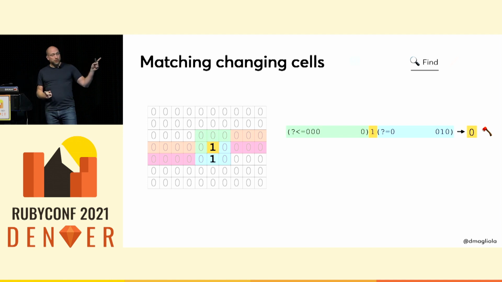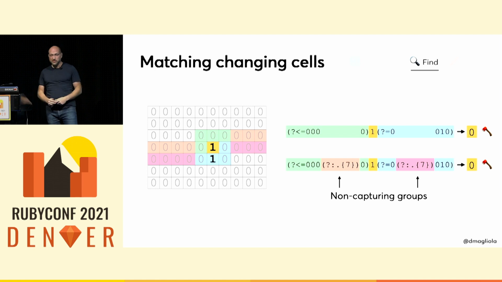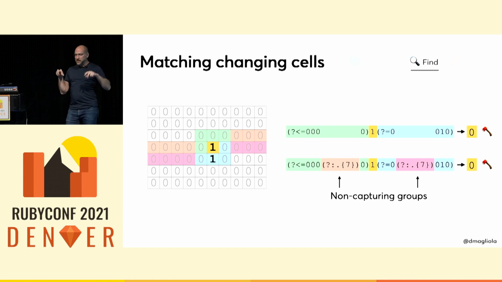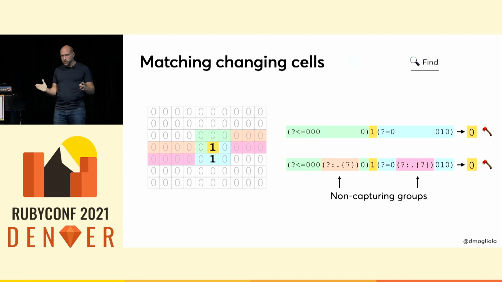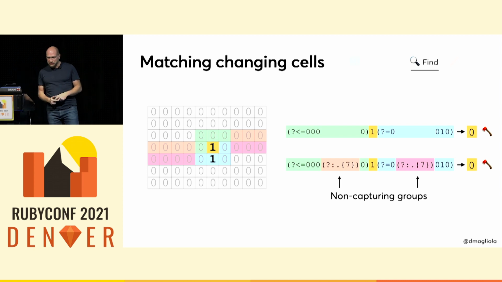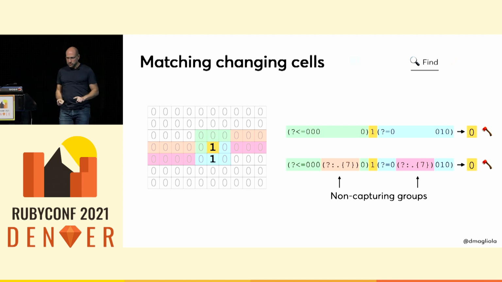Now you'll notice that this board has a width of 10, and I always have 7 of these garbage characters. So I can do this and just ignore 7 characters. Now that 7 is hard-coded. It's actually going to have to change with the board size, but we'll do that later. That's the easy bit. And now I can take this last rule, duplicate it 200 or so times, concatenate them all with a big OR, and replace that 7 with the appropriate number for the board size, and that should match all the cells that need to change.